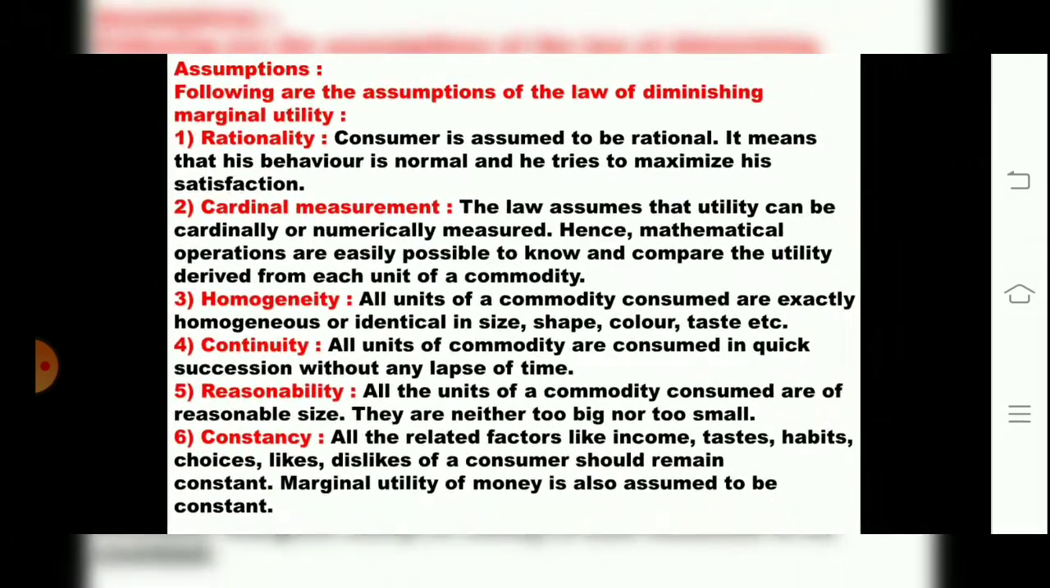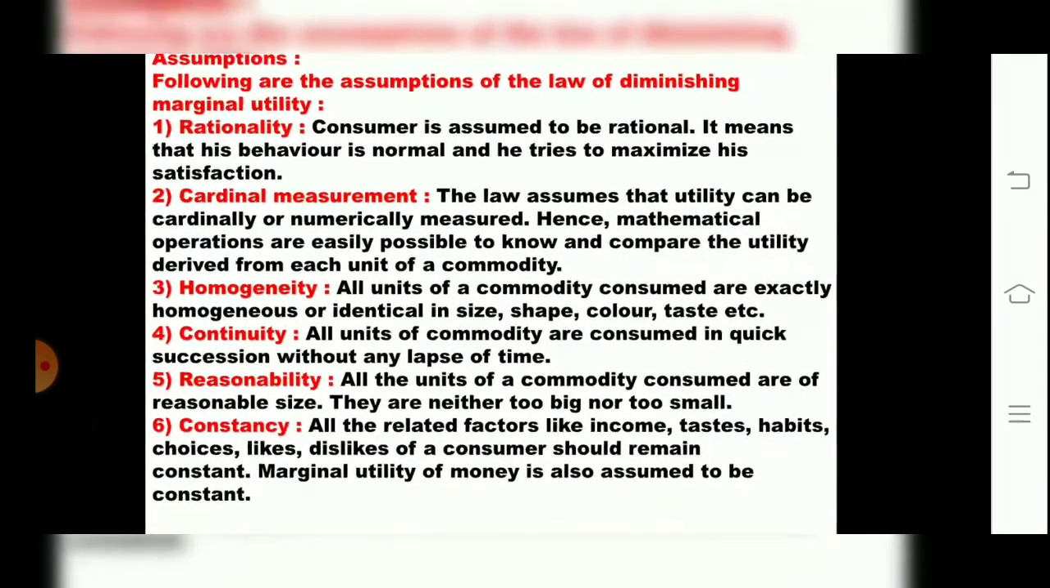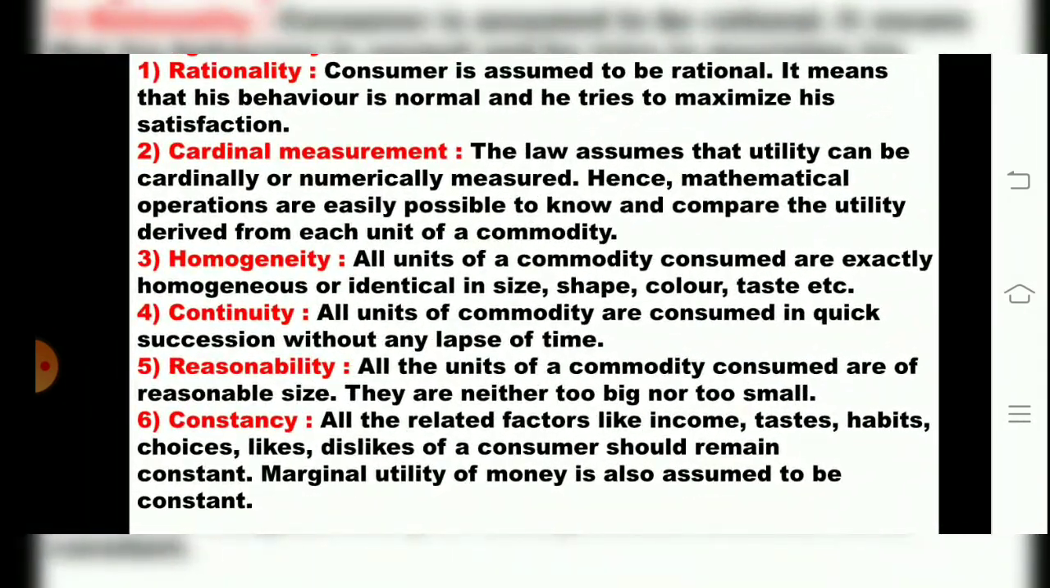Then the sixth point they have told is related to constancy. All the related factors like income, taste, habits, choices, likes and dislikes of a consumer should remain constant. The marginal utility of money is also assumed to be constant. Whatever commodities we are purchasing, the likes, dislikes and choices of a consumer should remain constant. They should not change every time. Now the thing is, I have given you an example of mango.